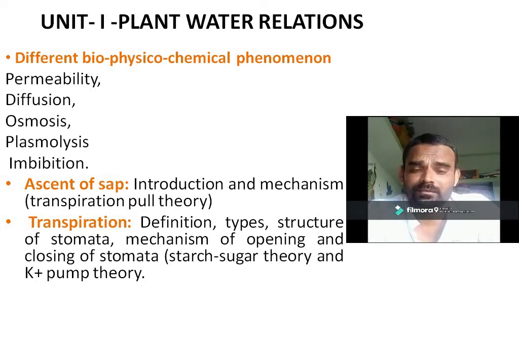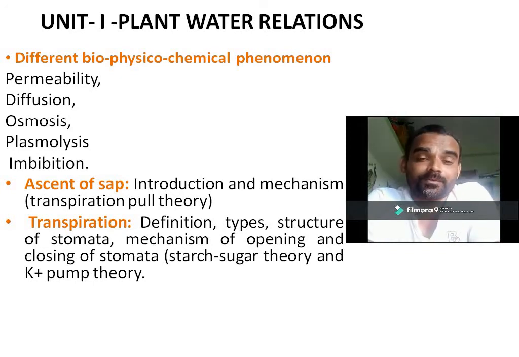And this transpiration is very important to maintain the temperature of the plant body. Because you may think that if water has to be lost, then why should it be absorbed?